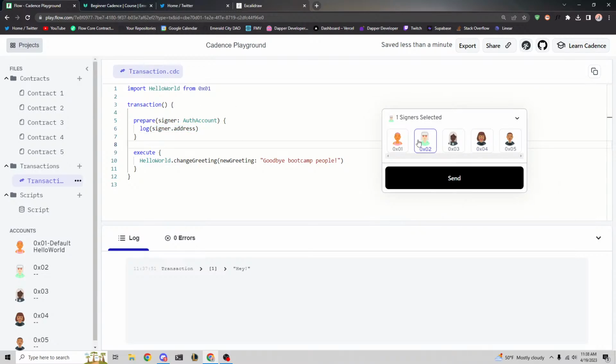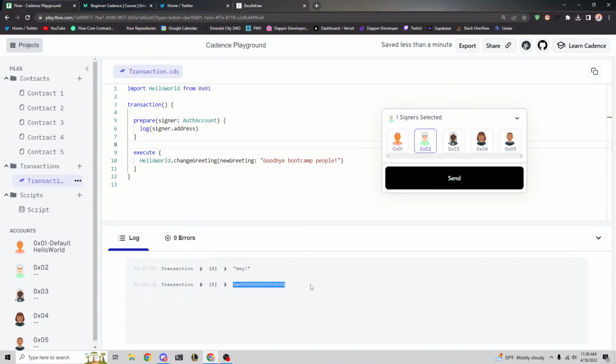If I were to sign in with account 2 here and send it, it prints, well, this is sort of a weird feature of the playground, and maybe Dimitri, this is some helpful feedback, but the playground right now always prints things in hexadecimal, or I don't know what the term is. Maybe Austin would know better, but it prints things in a different format.